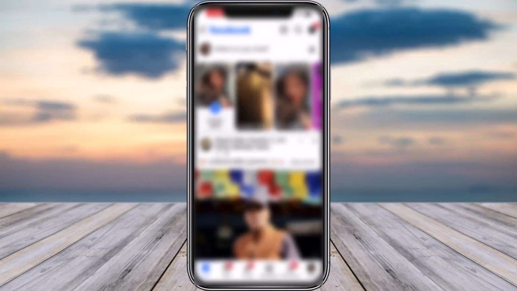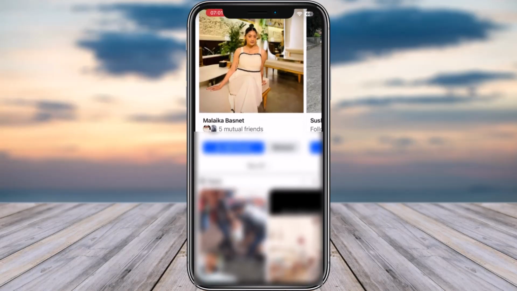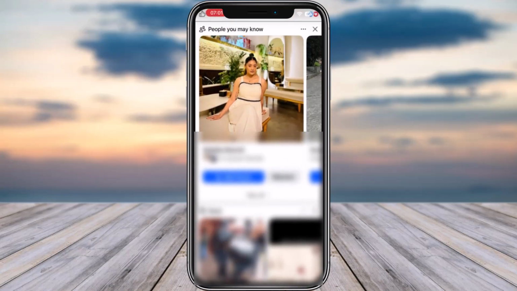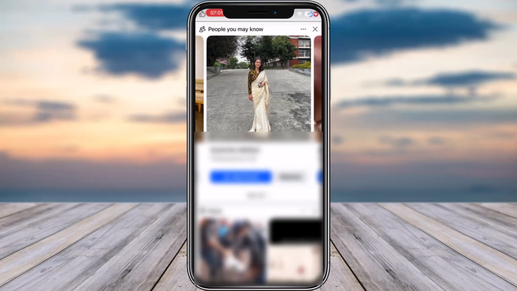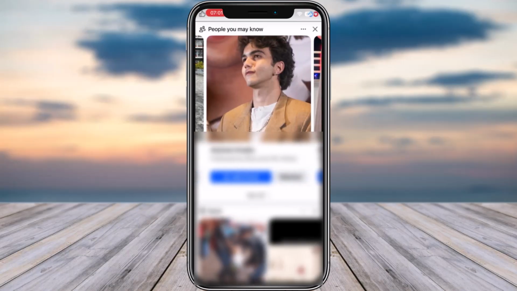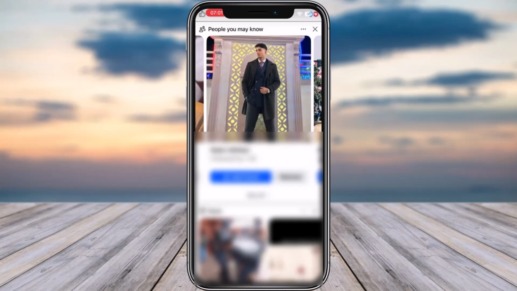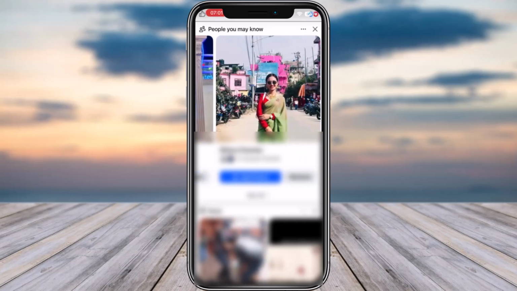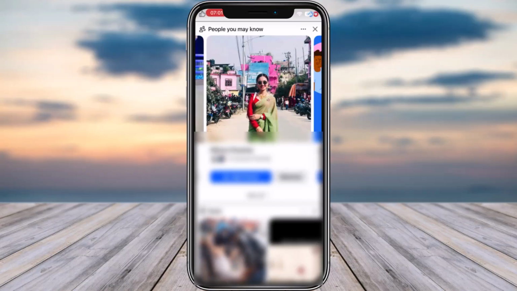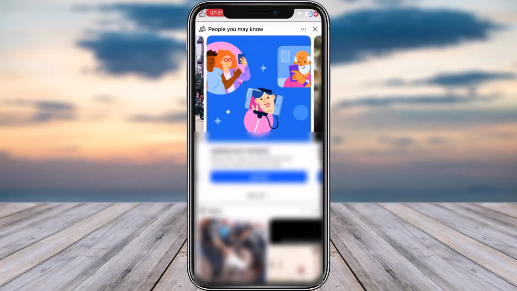Next, what you can check is the People You May Know suggestions. So first of all, when you find You May Know suggestions, that means the people might have been your friends, or might be mutual with your friends, or might have searched your account as well. Those are the people who are constantly shown in People You May Know suggestions. That's what you can do as well.